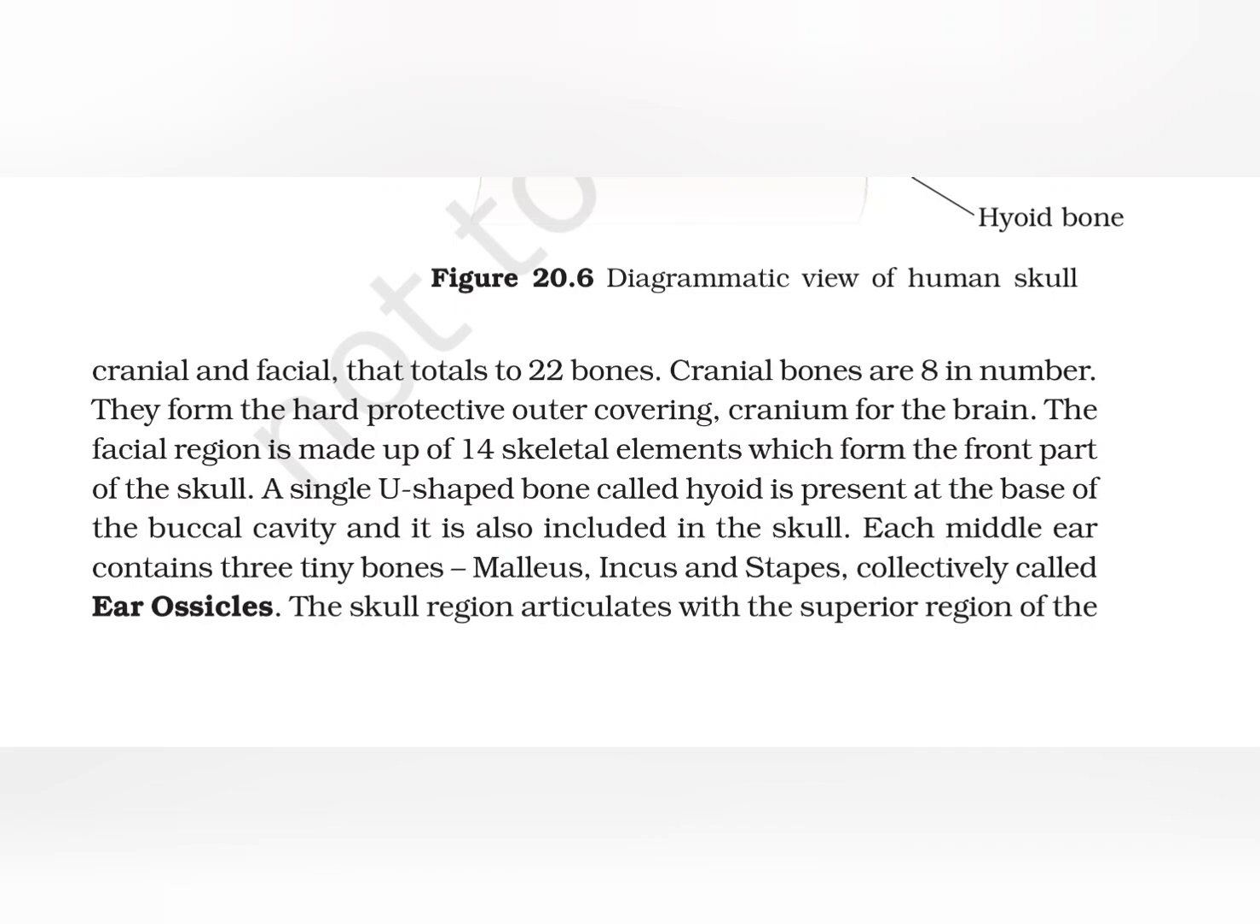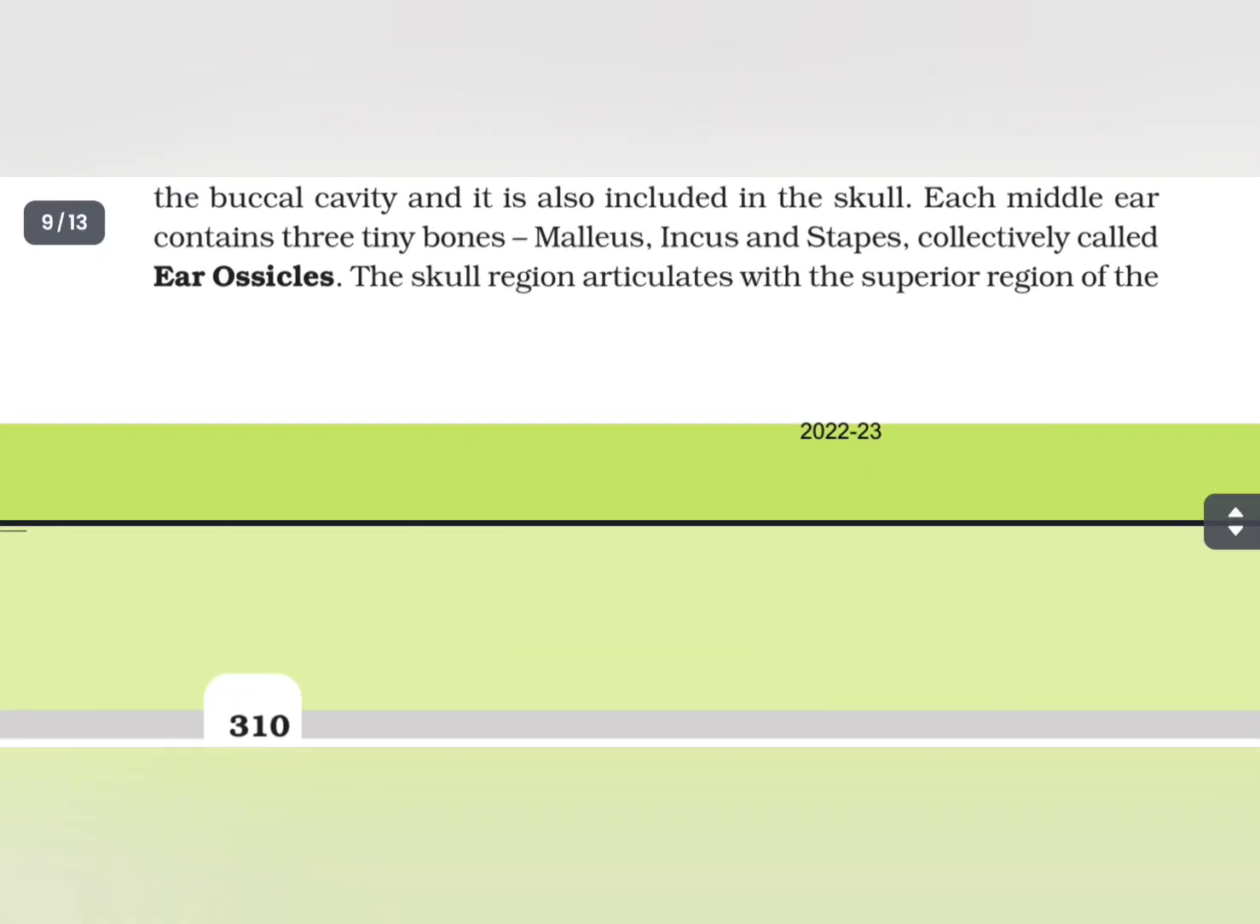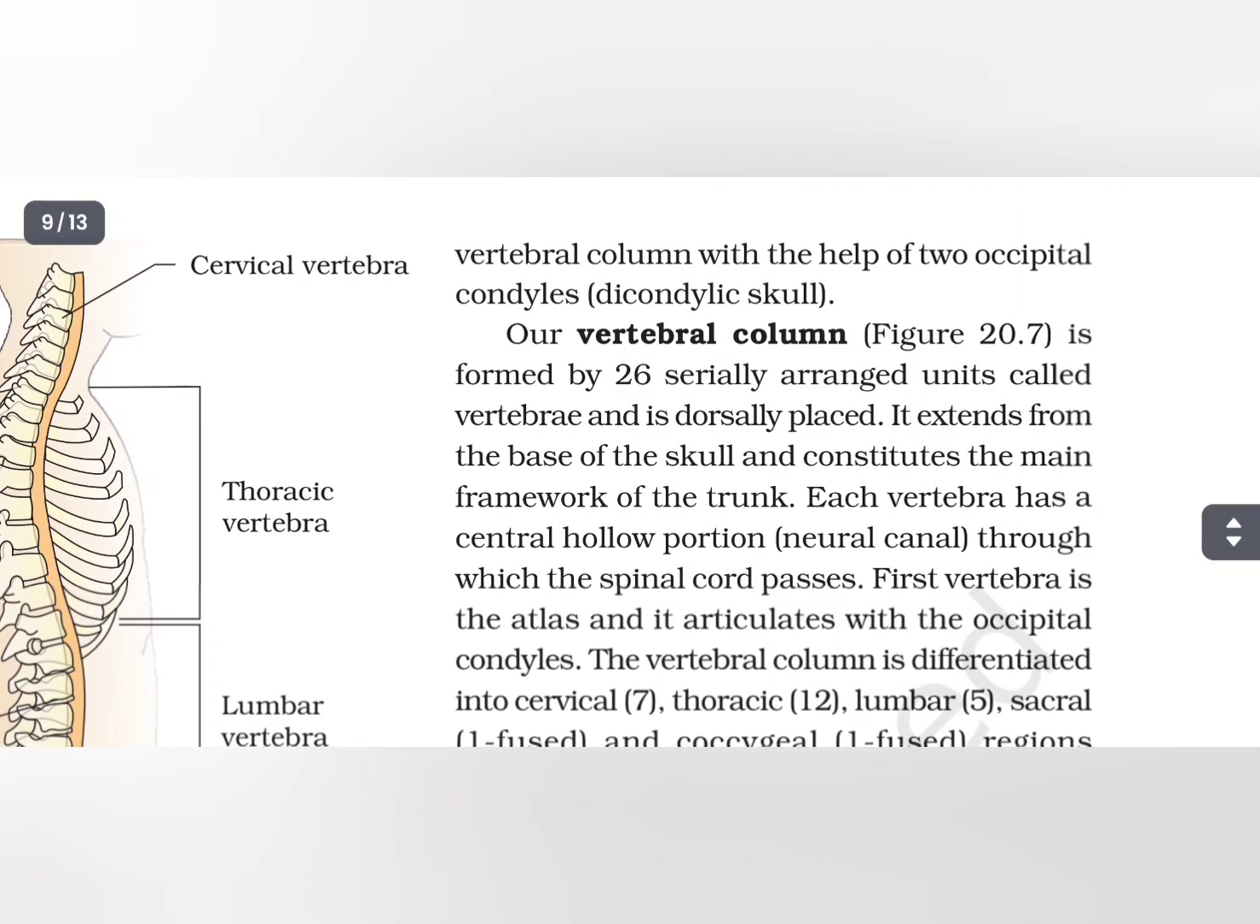The facial region is made up of 14 skeletal elements which form the front part of the skull. A single U-shaped one called hyoid is present at the base of the buccal cavity and it is also included in the skull. Each middle ear contains 3 tiny bones, malleus, incus and stapes, collectively called ear ossicles. The skull region articulates with the superior region of the vertebral column with the help of two occipital condyles, dicondylic